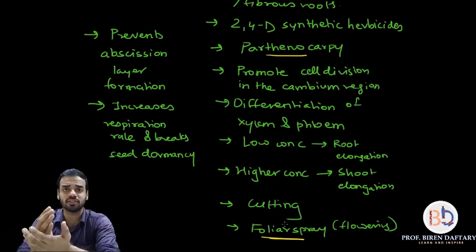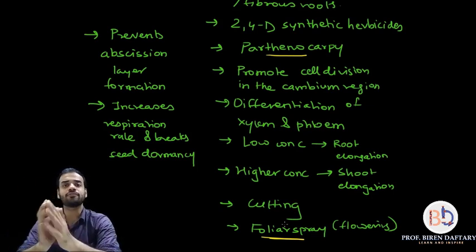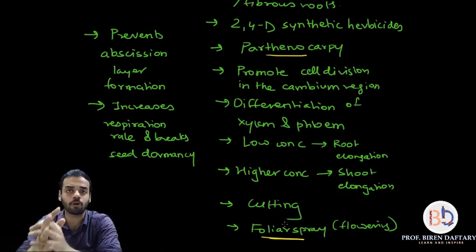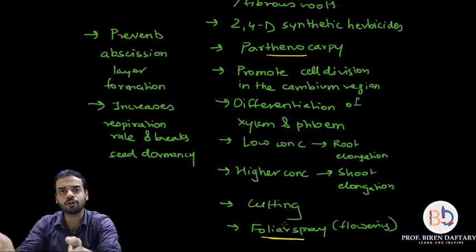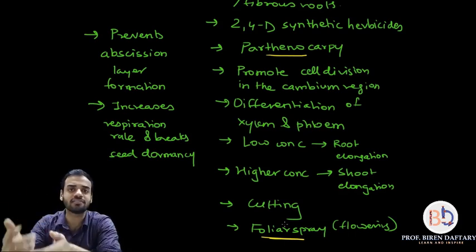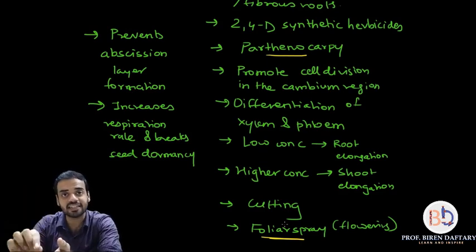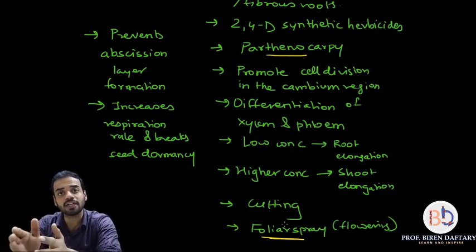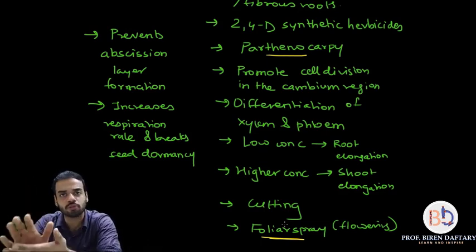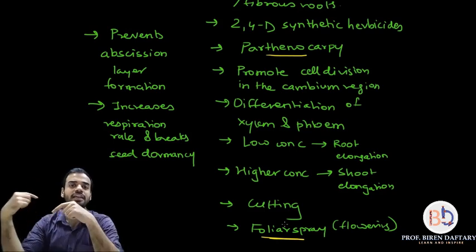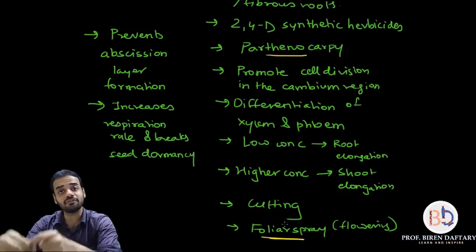What is seed dormancy? If a seed is lying in soil and the environmental conditions are not proper, do you think that seed will germinate? No, it will not, because the environmental conditions are not favorable. So the seed will stay in the dormant condition, meaning it will not give rise to any root or shoot. That is called the dormant, rest condition. When the climate becomes favorable, then it will germinate.